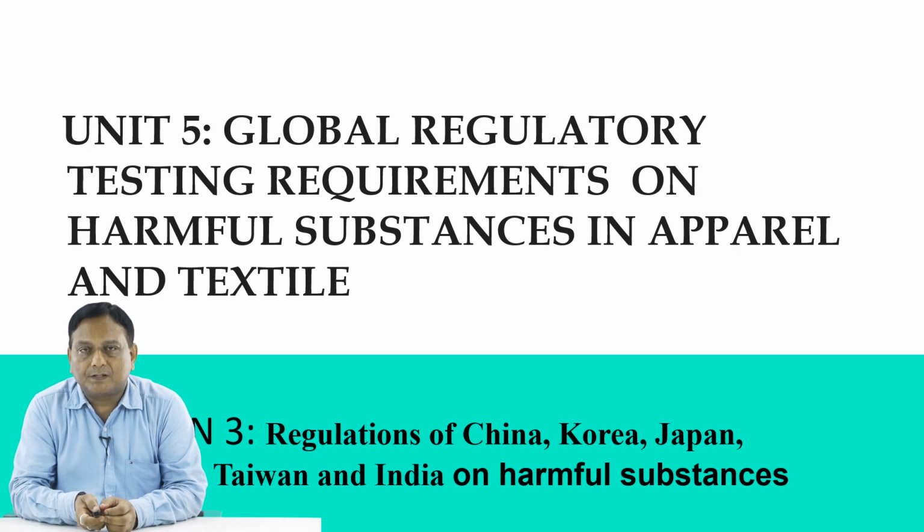Now, harmful substances, we are talking about those used in apparel in different forms or in the textiles, and those regulations vary from country to country, and there is difference in regulations of harmful substances in Europe, US and also different other countries. So what are those differences? What are the regulations associated on harmful products for countries like China, Korea, Japan, Vietnam, Taiwan and India? That we will see in lesson 3.